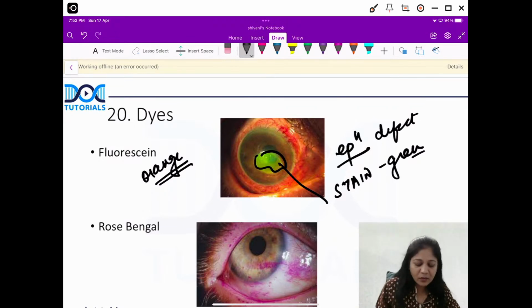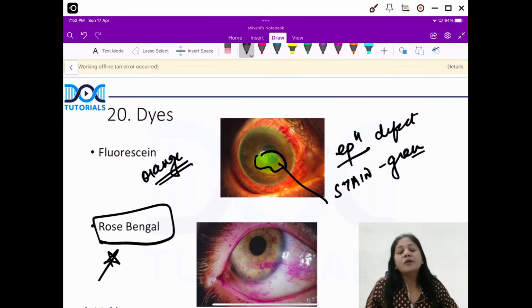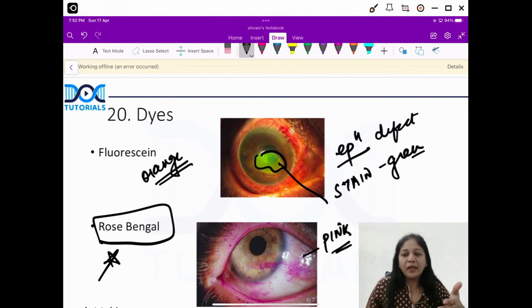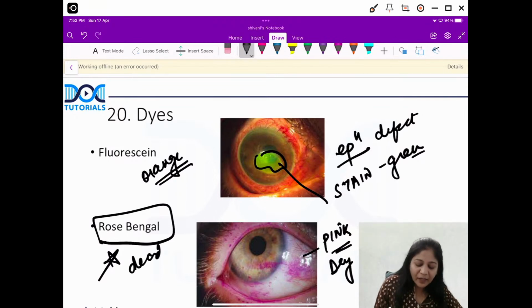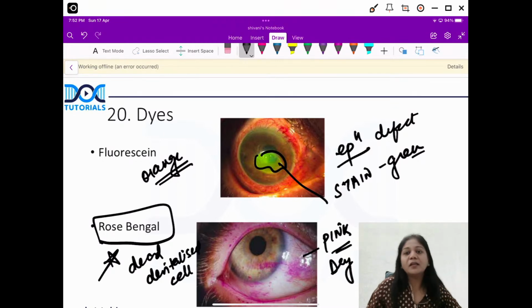Next important is rose Bengal dye. So friends, first of all, this is a pink color dye. Okay, wherever you see pink, that means there's an abnormal area where either you have a dry eye, because this rose Bengal has a property that it stains the dead and devitalized cells. Okay, it stains the dead and devitalized cells.